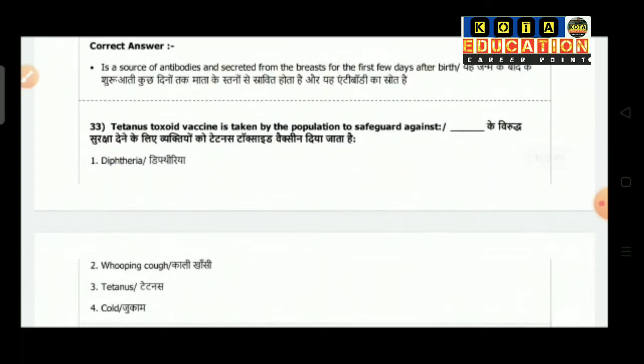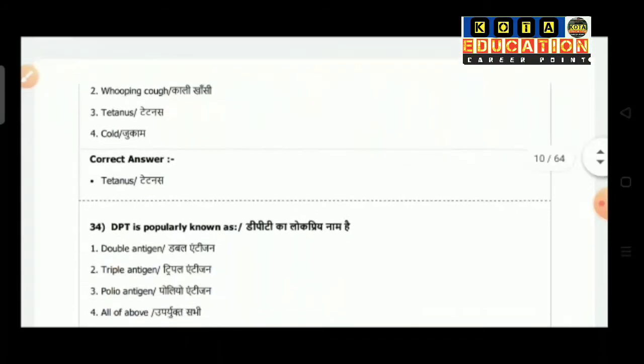Question number 33 is tetanus toxoid vaccine is taken by the population to safeguard against. Option 1 diphtheria, option 2 whooping cough, option 3 tetanus, option 4 is cold. So the correct answer is tetanus.